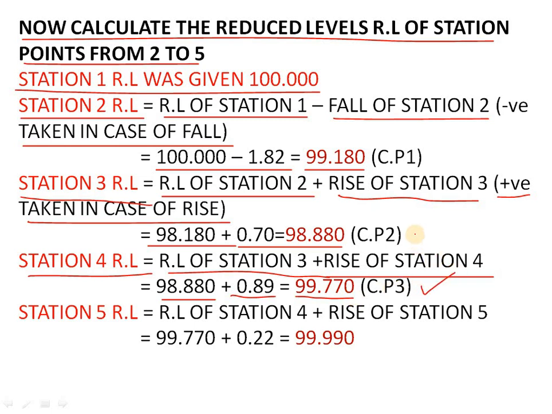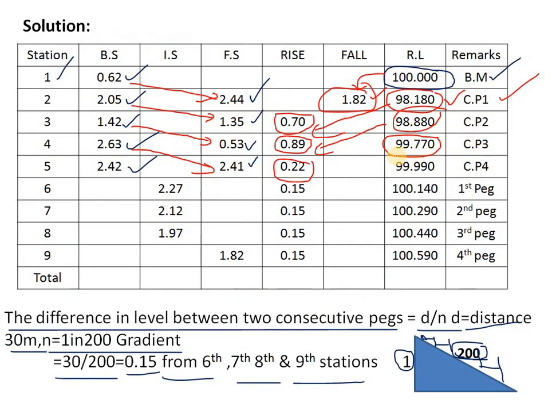Name it as change point 3. Meanwhile, station 5 RL is equal to RL of station 4 plus rise of station 5, which is 99.70 plus 0.2, which is equal to 99.990. So up to here, change point 2, change point 3, change point 4 we have completed.